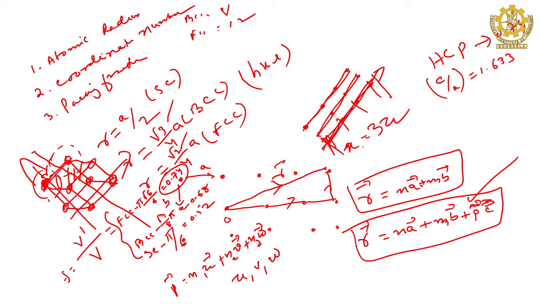Miller indices will tell you the orientation of atomic planes in a crystal, how the planes are oriented, right. They tell you in what orientation which atomic plane is there in the crystal.